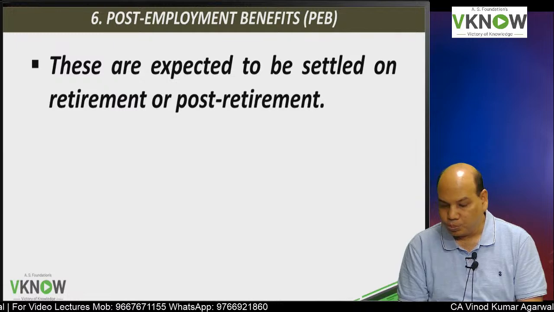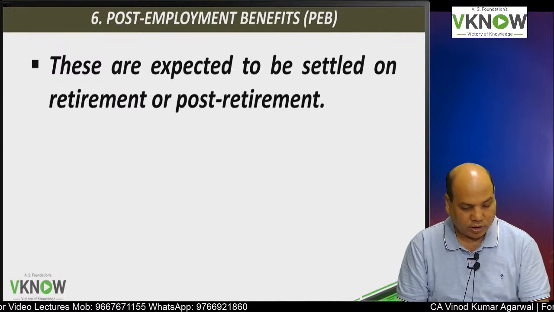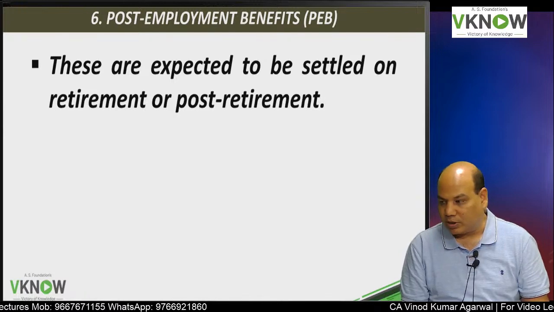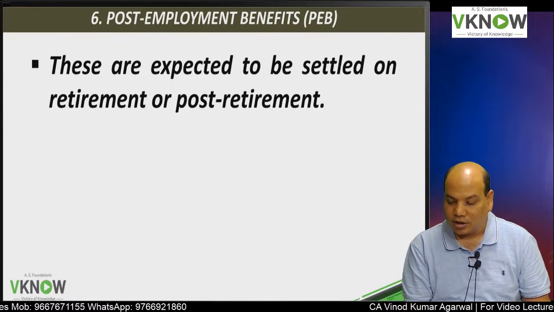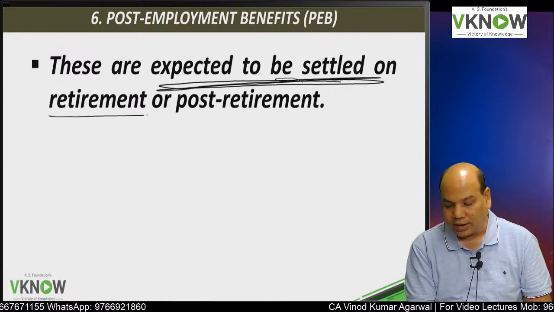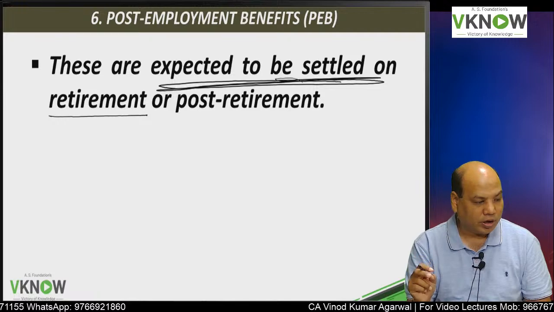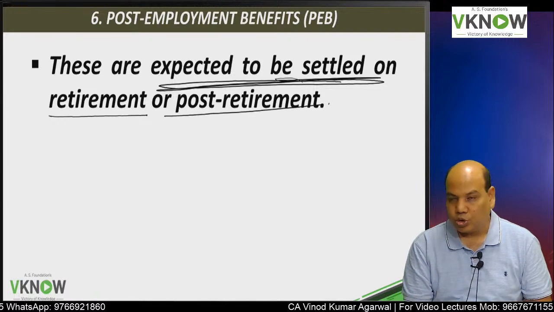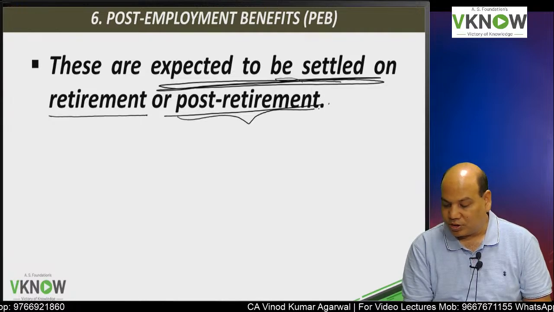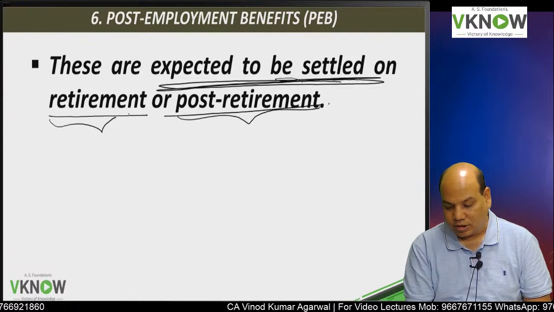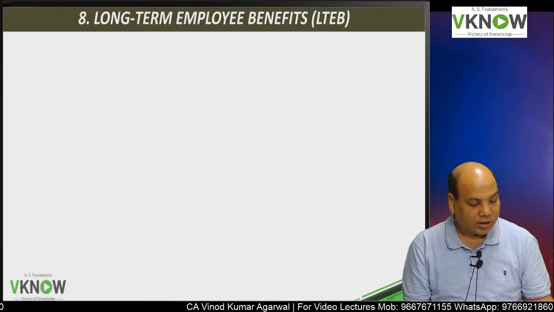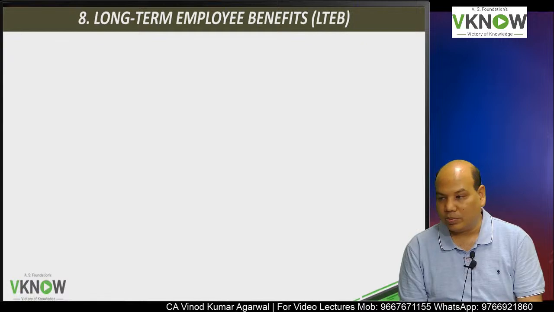Then we have post-employment benefit. Right now we are only defining what are these terms. Post-employment benefits, as the name suggests, are expected to be settled on retirement, gratuity paid on retirement or post-retirement, that is after the retirement. Pension is paid after retirement, gratuity is paid on the retirement date. And then the third category is called long-term employee benefit.